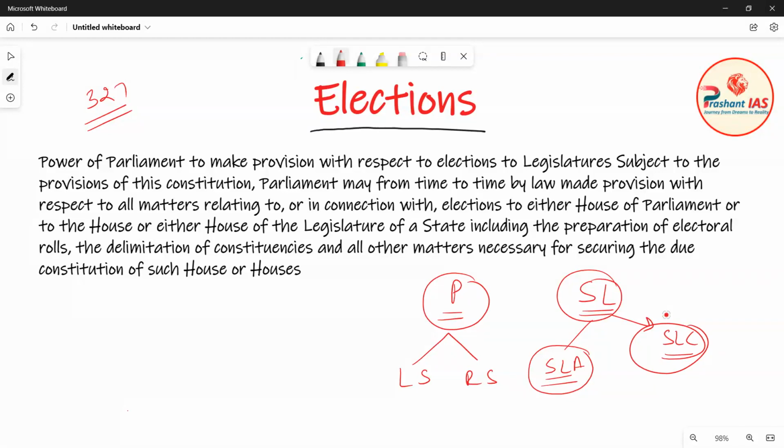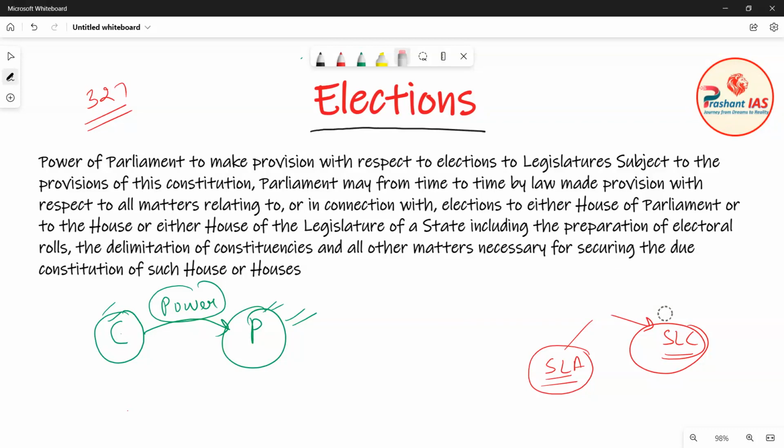So friends, this article is saying that the Constitution of India has given power to the Parliament. Okay, so this is Parliament and this is the Constitution, and the Constitution has conferred the power to the Parliament. Now what power? Let us discuss this power.